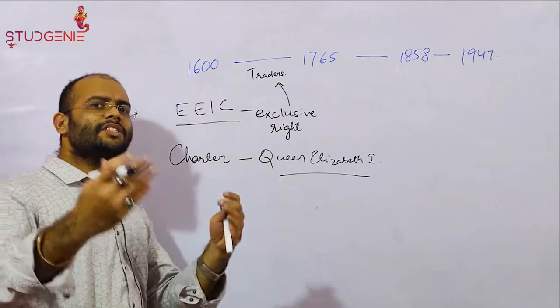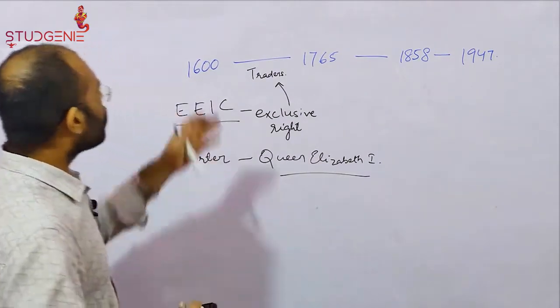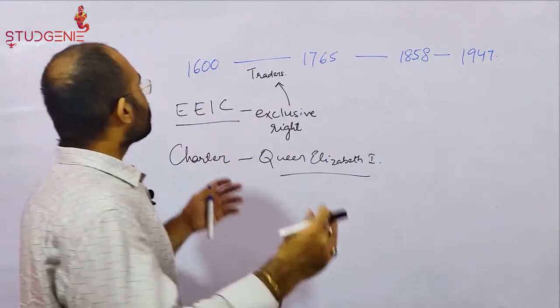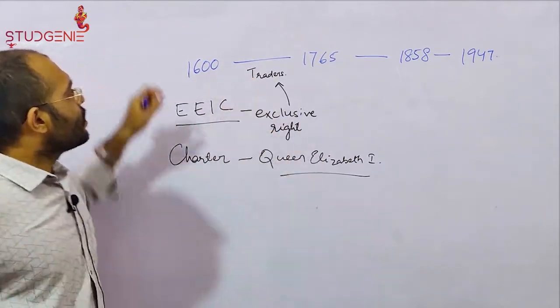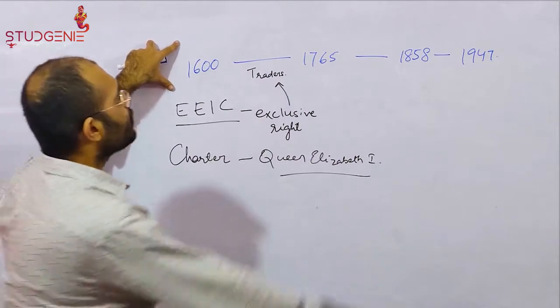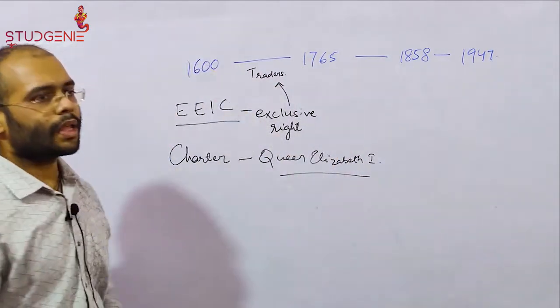So, the English East India Company, following the order and the charter, functioned merely as traders from the time period of 1600 to 1765.